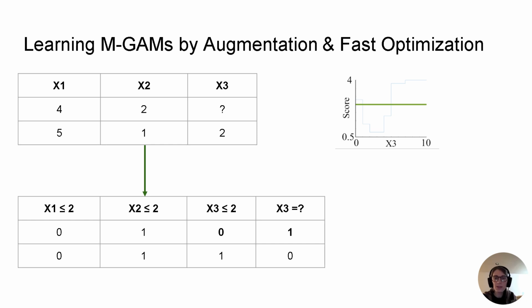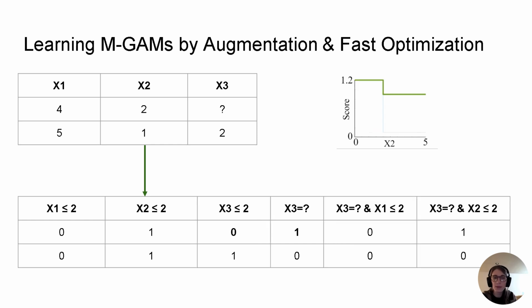Then we can do missingness indicator augmentation to allow some simple adjustments to our score function when a value is missing. Lastly, we add interaction terms between missingness and other feature values, allowing other shape functions to compensate when we can't get information out of some missing feature. This does create an explosion of possible terms, but because we're leveraging some very clever optimization to find sparse solutions, the models remain simple to express and tractable to compute.